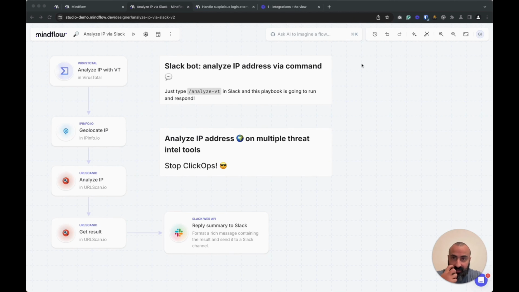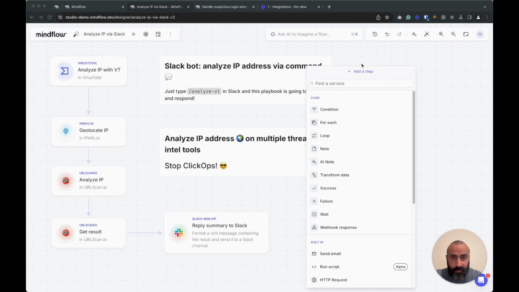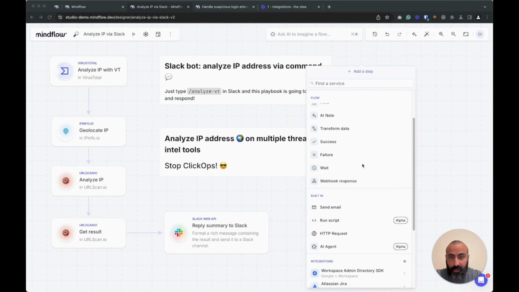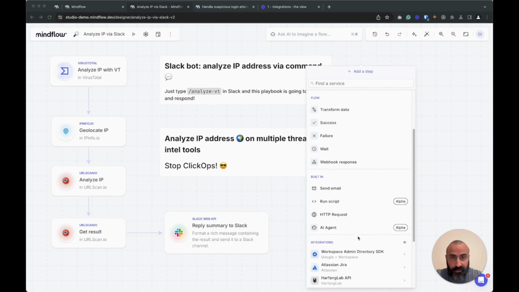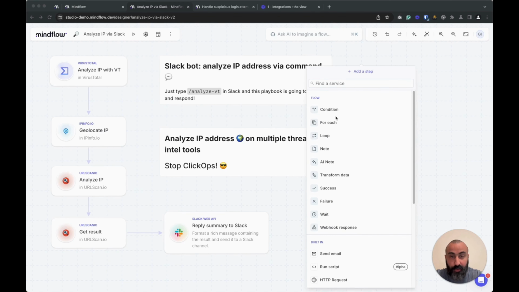How do we add that specific service in our workflow? We double click on the board and we see that we are able to add a lot of things to our workflow. The integrations are here on the bottom, but it's not only integrations, since we will also be able to add conditionals and some logic building.